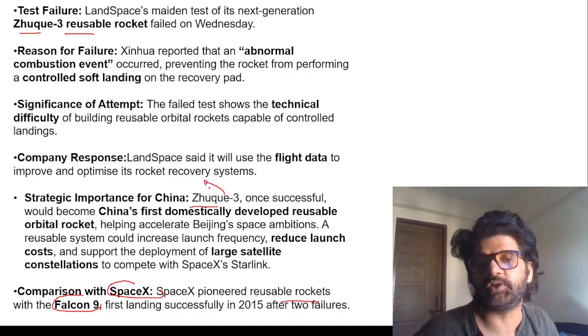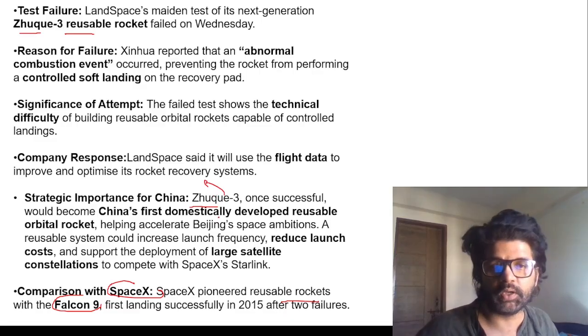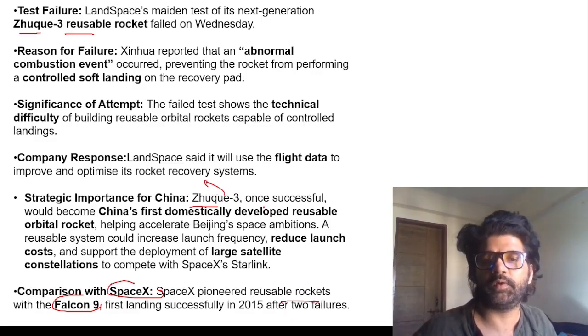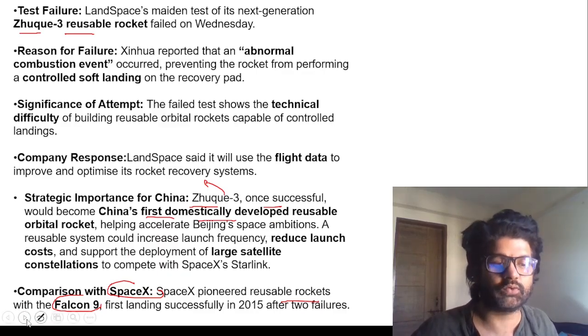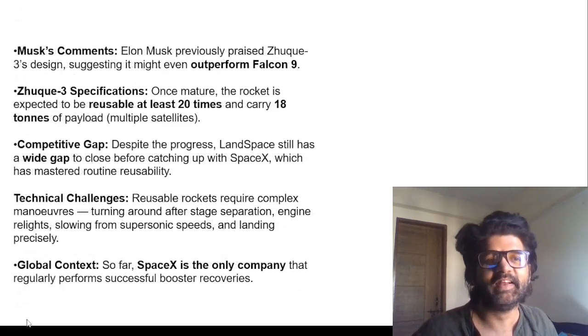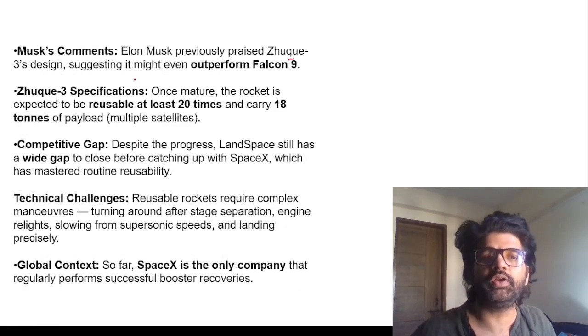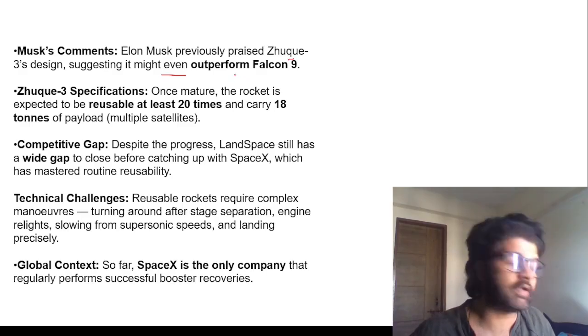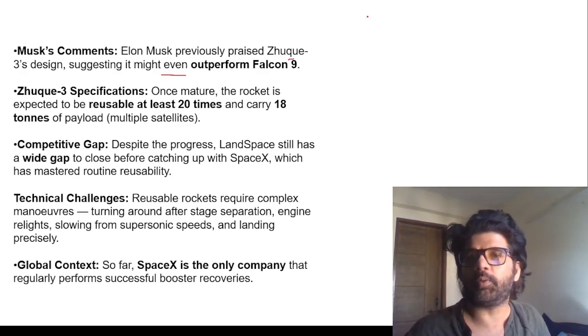Zhuque 3, my Chinese friend who is preparing for UPSC, pardon me for the pronunciation part, if once successful, it would become China's first domestically developed reusable rocket. So do remember Zhuque 3 is associated with which country? Musk is Elon Musk. Zhuque 3 design might outperform Falcon 9, and that's why we talk about Artemis 2,